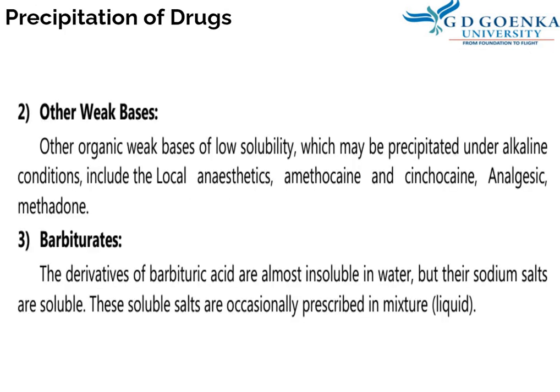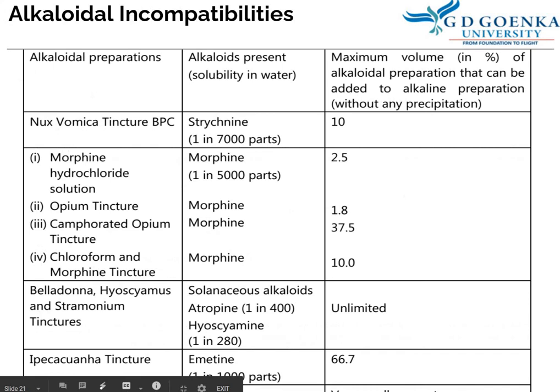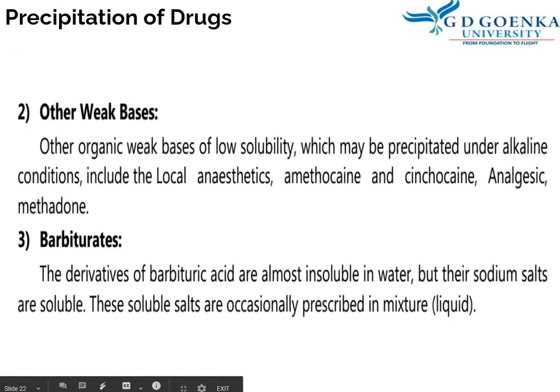Now these were the examples of precipitation of alkaloids, and then they showed that by adding certain substances, it can be stabilized. Basic substances like ammonia solution, it could be stabilized. Not only that, aromatic ammonia solution, they also gave examples of sodium bicarbonate and ammonium bicarbonate. All these ingredients can be added. Not only that, they can prepare up to certain concentration without precipitation. Now, precipitation is also observed in other drugs also.